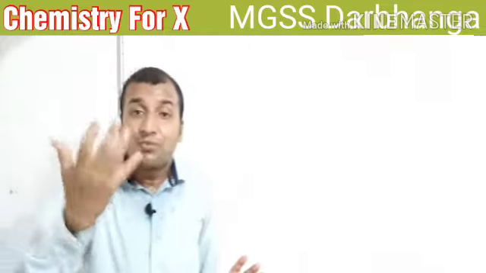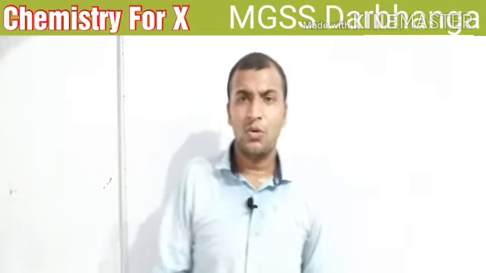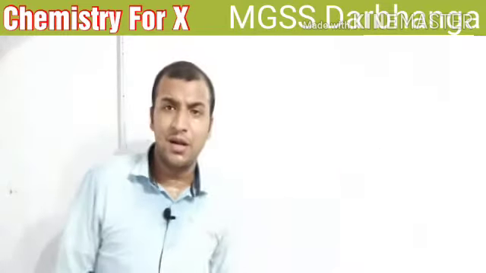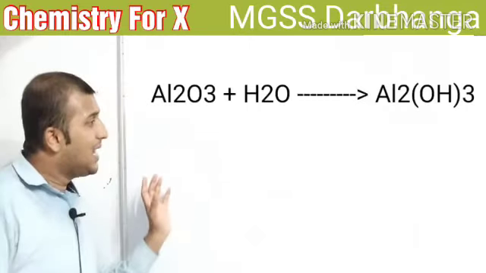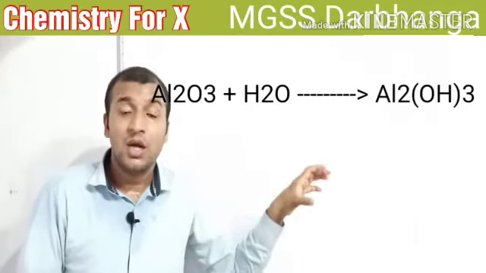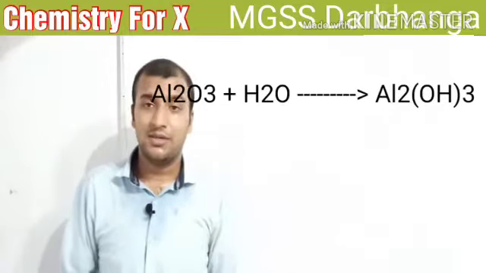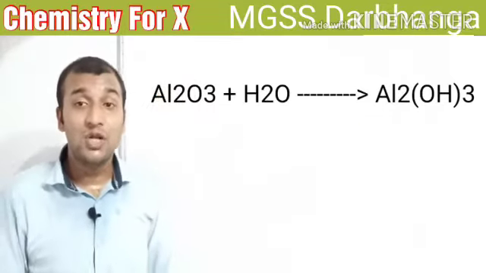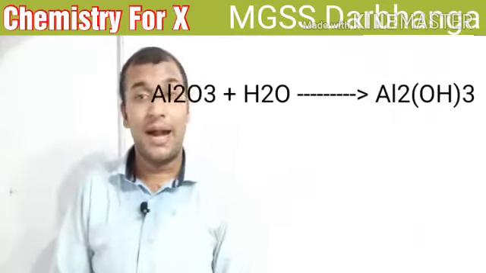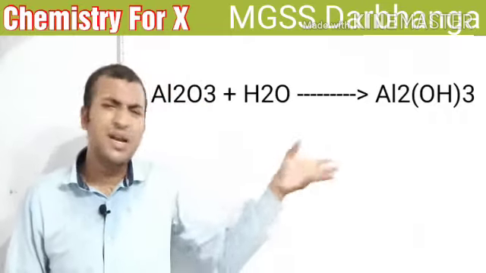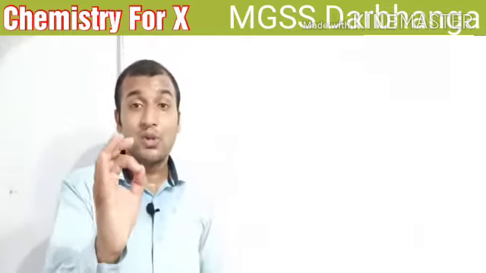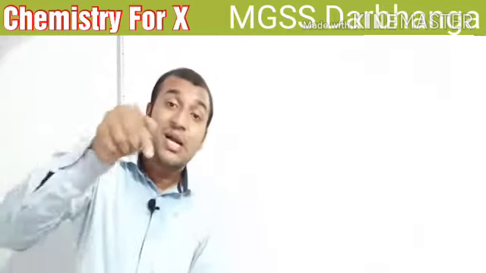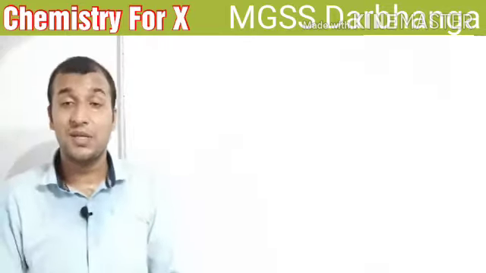Aluminium oxide reacts with water to form aluminium hydroxide, and as we know, aluminium hydroxide is a base. Whatever, it is a weak base, but the fact is aluminium hydroxide is a base. So this indicates the oxides of metals are basic in nature.